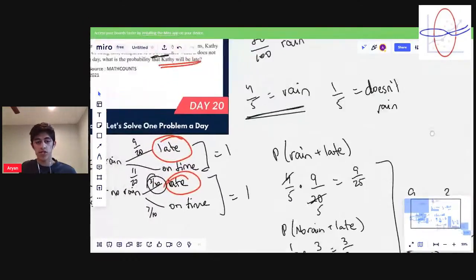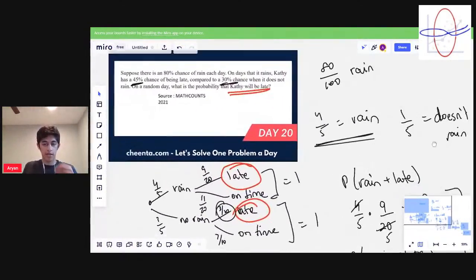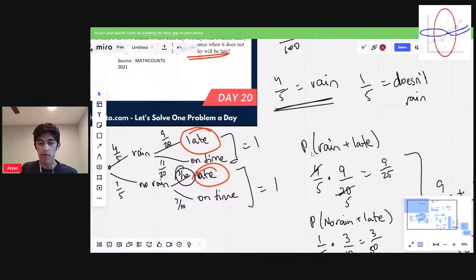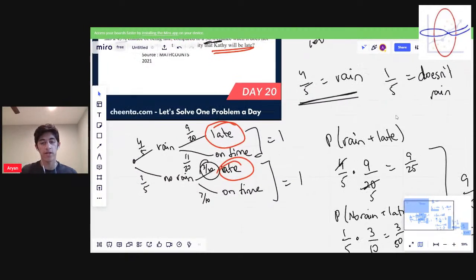And so the key here was just making sure you're organized and you understand that you have to multiply your probabilities. For example, if we look at the probability it rains and it's late, we want to multiply those two probabilities, the 4/5 and the 9/20, because we want both to happen, right? You want rain and she has to be late. So in probability, if you have an and, that signifies multiplication. And now when you add, you might ask.